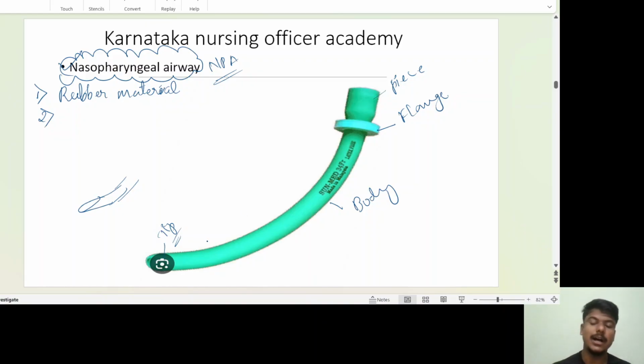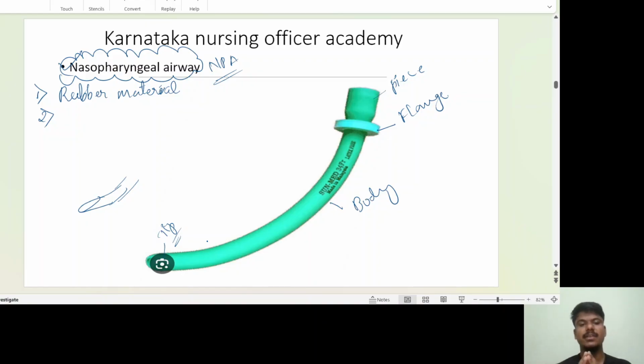Okay, how do you select the size? For that we have to see the nasal nares and your ear lobule. This is your ear lobule. From the flange, you keep it at the nasal nares, and the tip should be facing towards your ear lobule. Through that, you choose the proper size of NPA. After that, you choose a proper size. Here, we are not going to open the mouth and all.